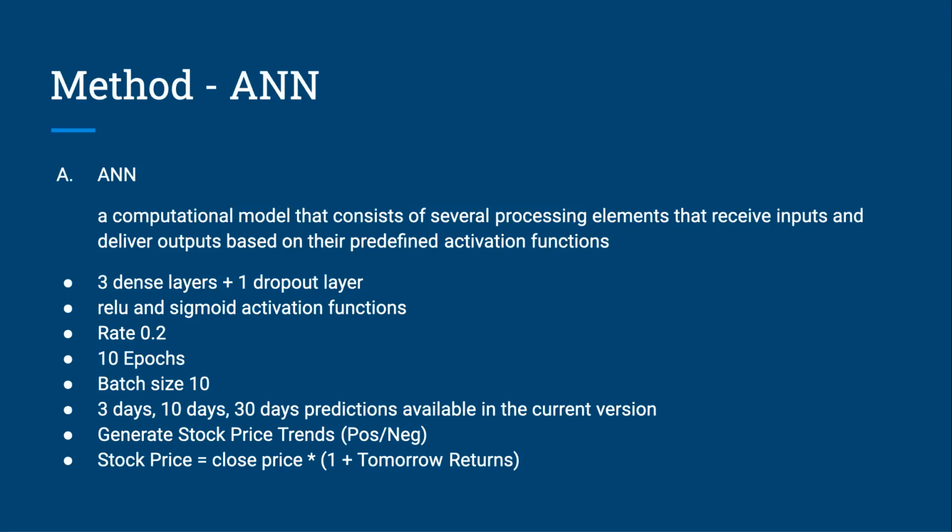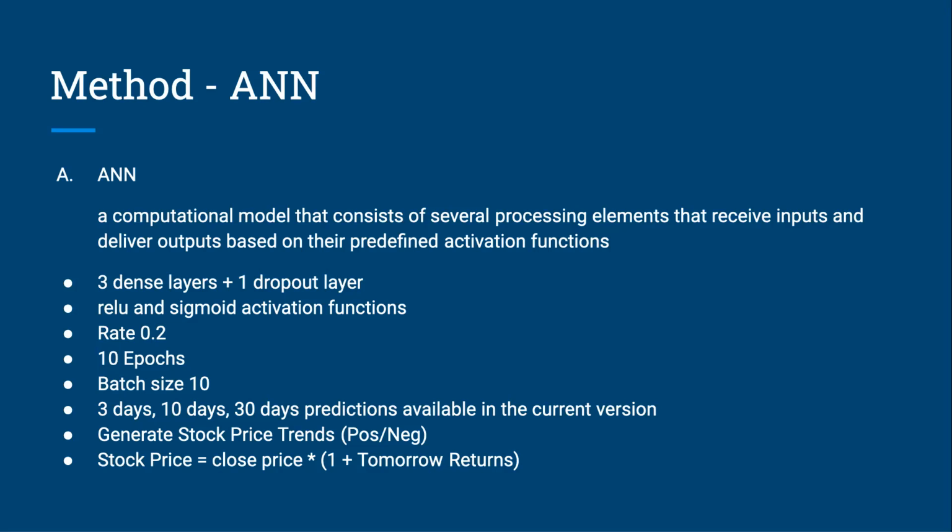As for ANN, it's a computation model that consists of several processing elements that receive inputs and deliver outputs based on their predefined activation functions. For ANN, we use 3 dense layers and 1 dropout layer. We have ReLU and sigmoid activation functions. And we also predict 3 days, 10 days, and 30 days in our current models. And you can adjust how many days you want to predict.